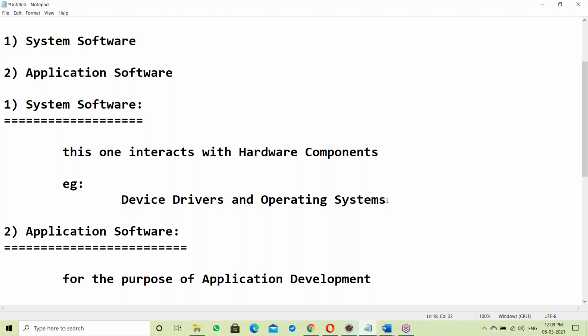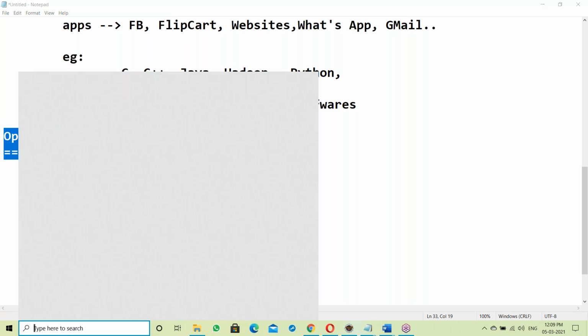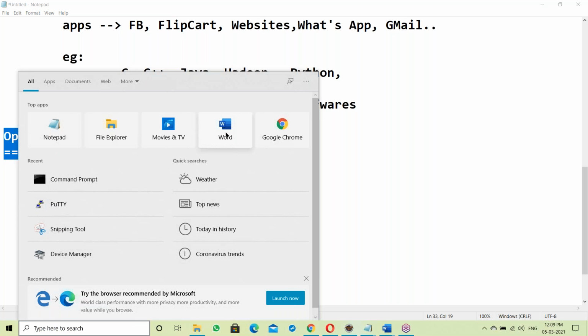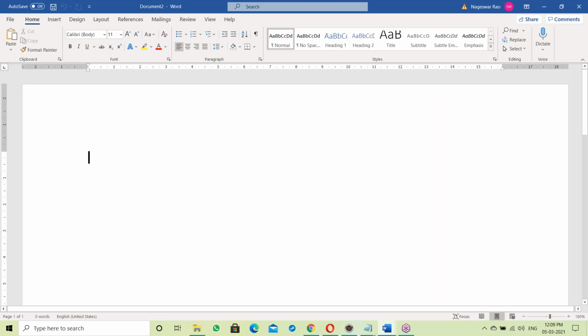Now let us go to the OS. What is an operating system? This point is very important for understanding Java features. We'll talk about the OS architecture.